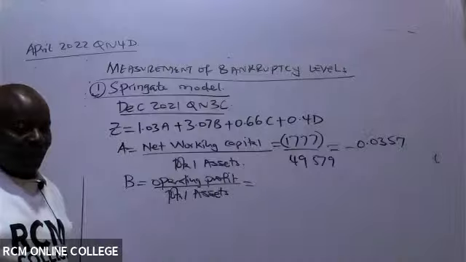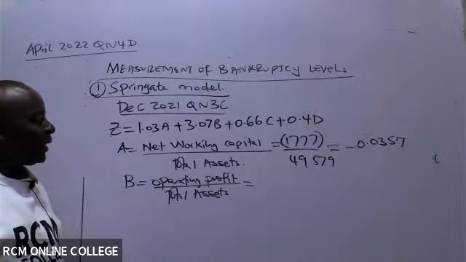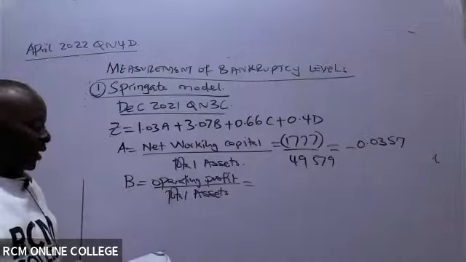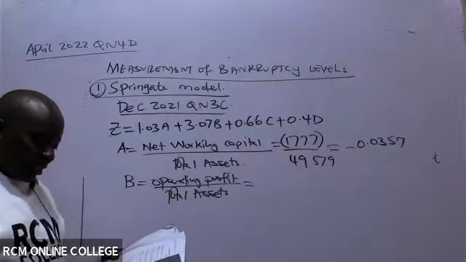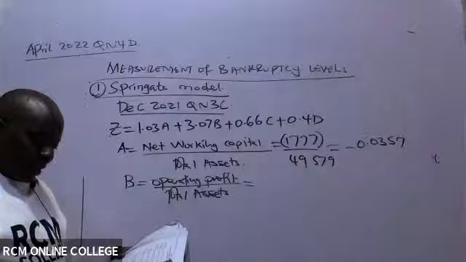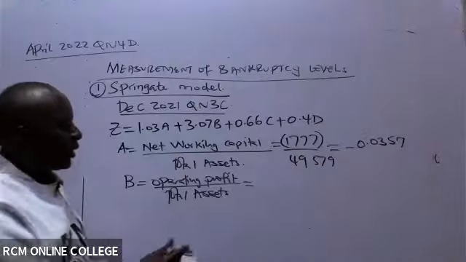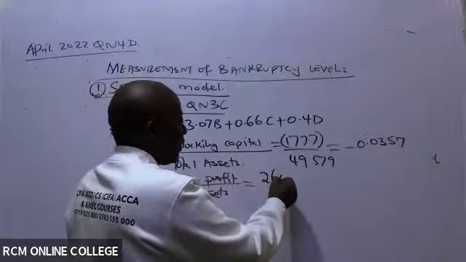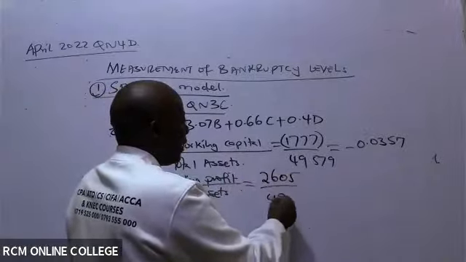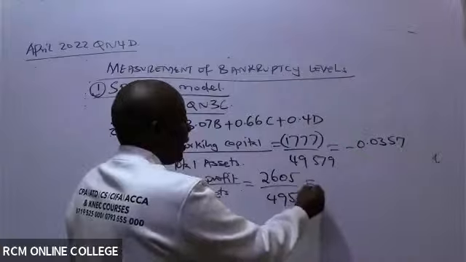So operating profit is the same as profit before interest and tax, PBIT. It is the earnings before interest and taxes, 2605 over 49,579.